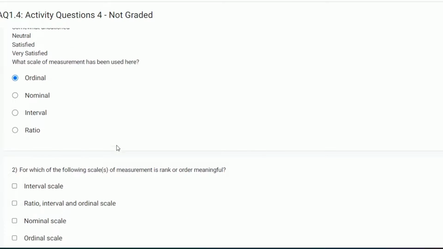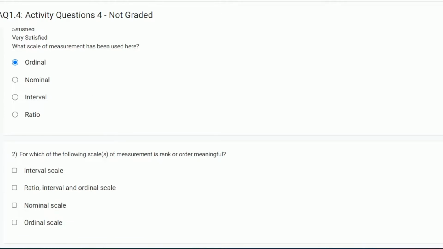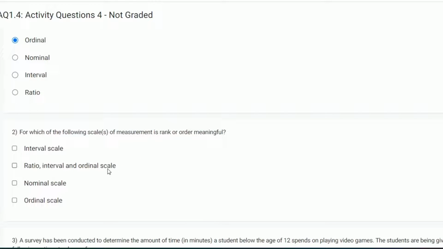For which of the following scales of measurement is rank or order meaningful? Rank or order is meaningful in ordinal scale, and the interval scale also has all the properties of ordinal scale, and ratio scale also has all properties of ordinal scale. So it will be all three except nominal scale.